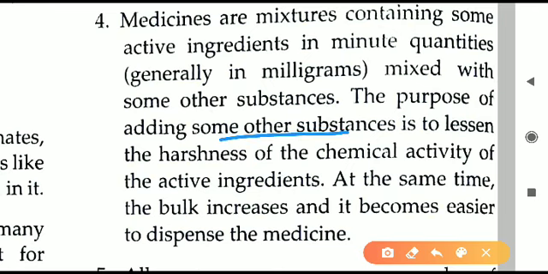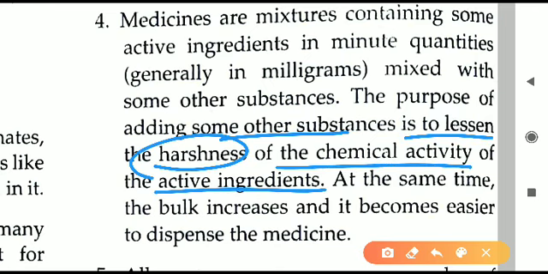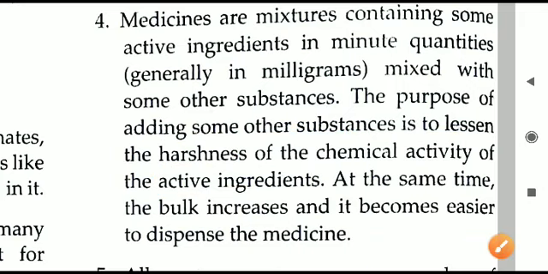We don't have to learn all that. Some other substances are mixed to lessen, that is to reduce, the harshness of chemical activity, because chemicals can be harmful to our body, so we combine them with other things to reduce the side effects of the medicine. So that is what is written as harshness of the chemical activity. So that is about the medicines.